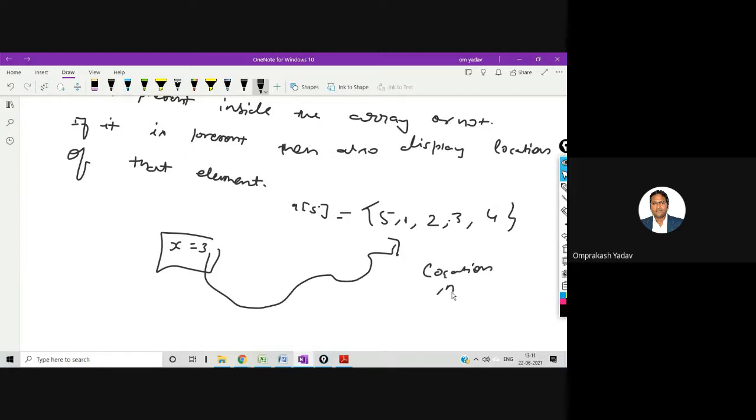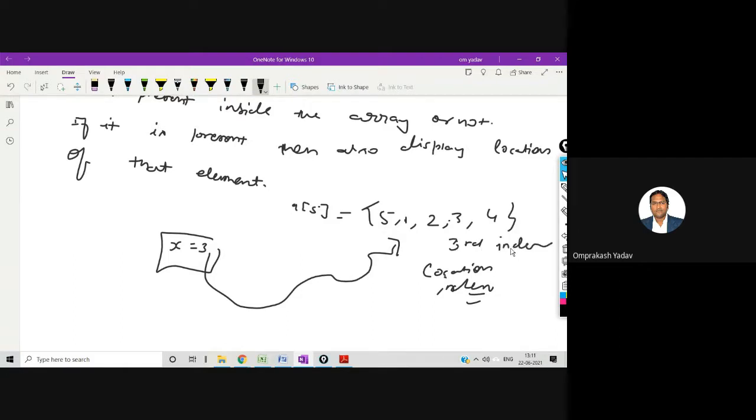Index number will always start from 0. So if you are telling the index number, then this is the 0th index number, this is 1, this is 2, this is 3. So at third index number, this element is there.